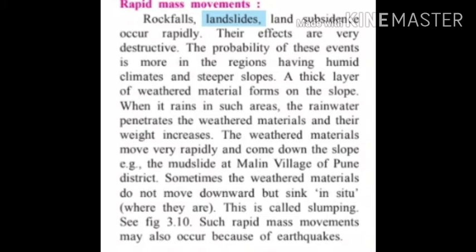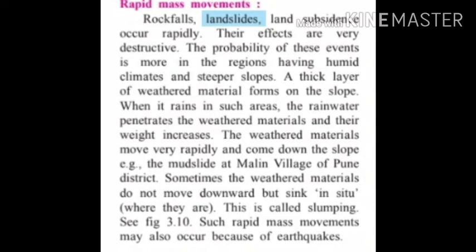characteristic of the rapid mass movement is when it rains in such areas, the rainwater penetrates the weathered material and their weight increases. As the weathered material is getting wet due to the rainwater, that material increases weight. As the weathered material increases weight, it moves rapidly and comes down the slope.